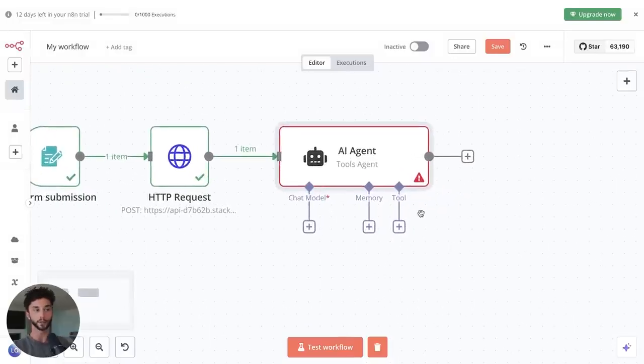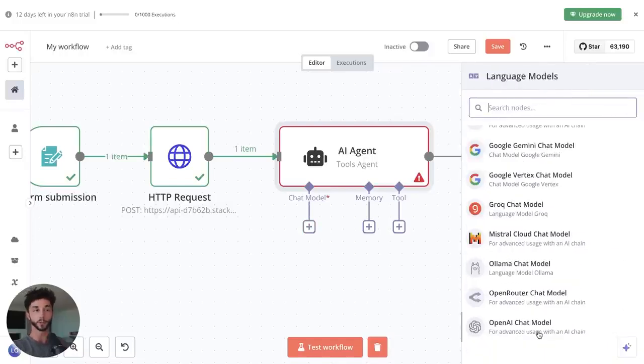And if we just back out of this, we can do cool things like set up the model. And right here, this is so cool because we get to see exactly what we were just talking about earlier in this video. We have the different parts of an agent, the different ingredients, right? So here's the chat model. This is the brain. This is the LLM that's going to be powering the whole agent. Using the soup example, this is the one meat that we get to choose, right? This is a specific model.